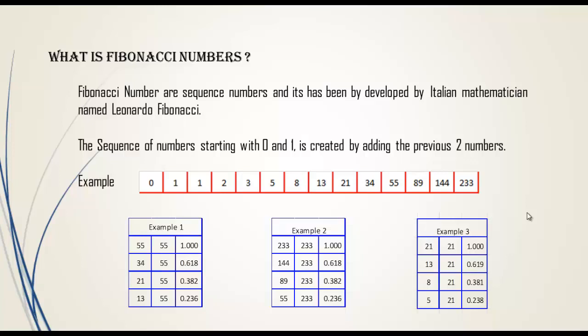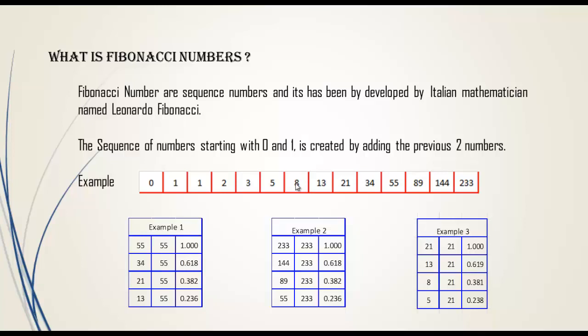Okay, how is the sequence of numbers calculated? The numbers are calculated starting from 0 and 1, by adding the previous number. For example, first take 0 and 1. 0 plus 1, 1. 1 plus 1, 2. 2 plus 1, 3. 3 plus 2, 5. 5 plus 3, 8. Likewise, the numbers are calculated. We have to add the previous number to get the next number.